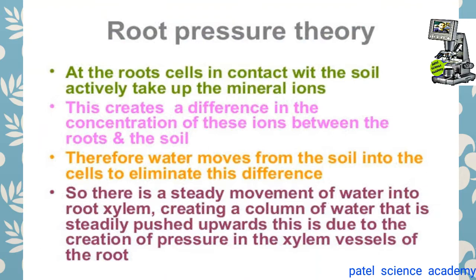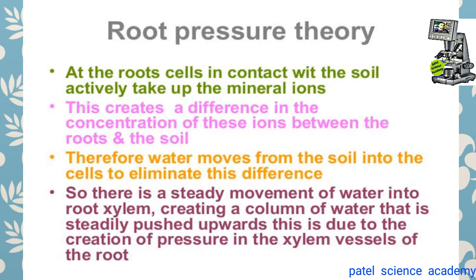As the water absorption by root is a constant and continuous process, a hydrostatic pressure is developed in the living cell of the cortex of the root, and that hydrostatic pressure is called root pressure. It has been termed by botanist S. Hales. It is due to the root pressure that water along with dissolved minerals is not only forced into the xylem, but is also conducted upward against gravity.